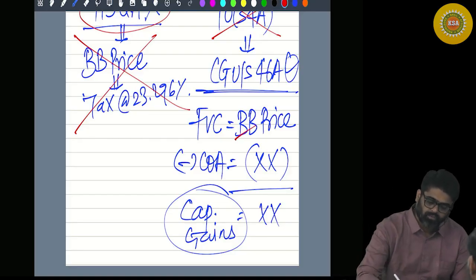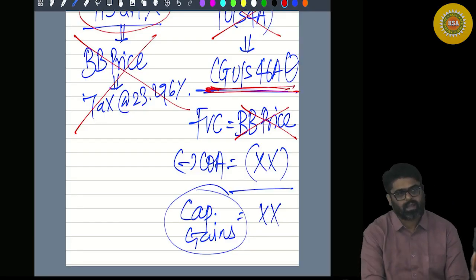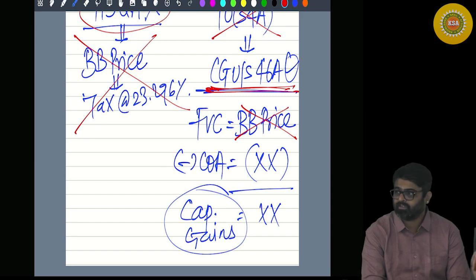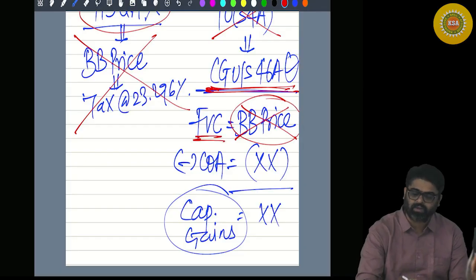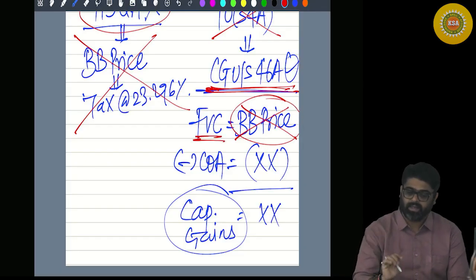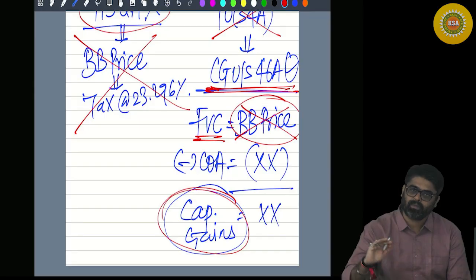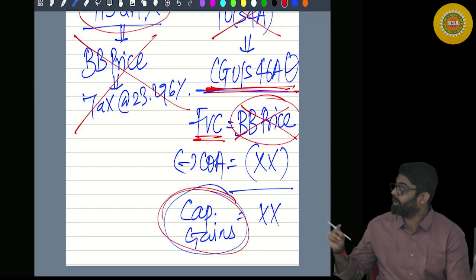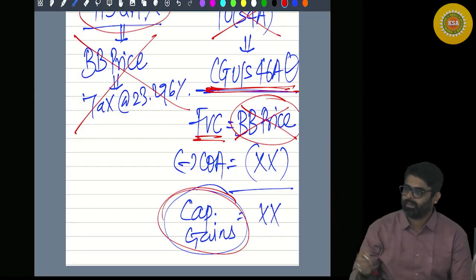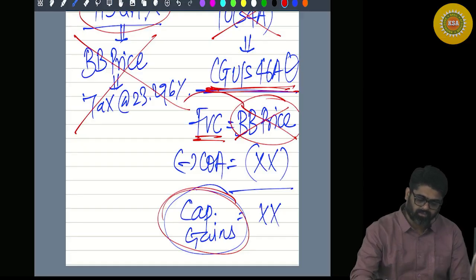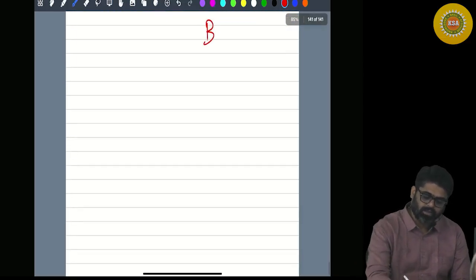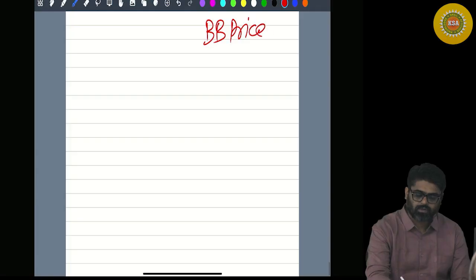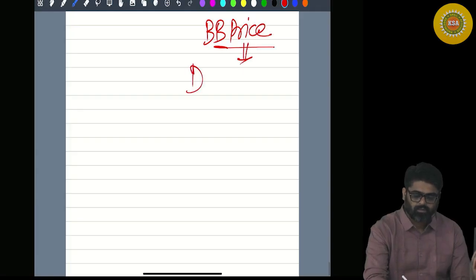Higher tax is possible only if this buyback price is not taken under the head capital gains. If we take this buyback price as full value of consideration under the head capital gain, ultimately the shareholder is going to pay 20% of tax on that. So remove this buyback price from capital gain. This entire buyback price, what did I say? Entire buyback price received by the shareholder will now be treated as